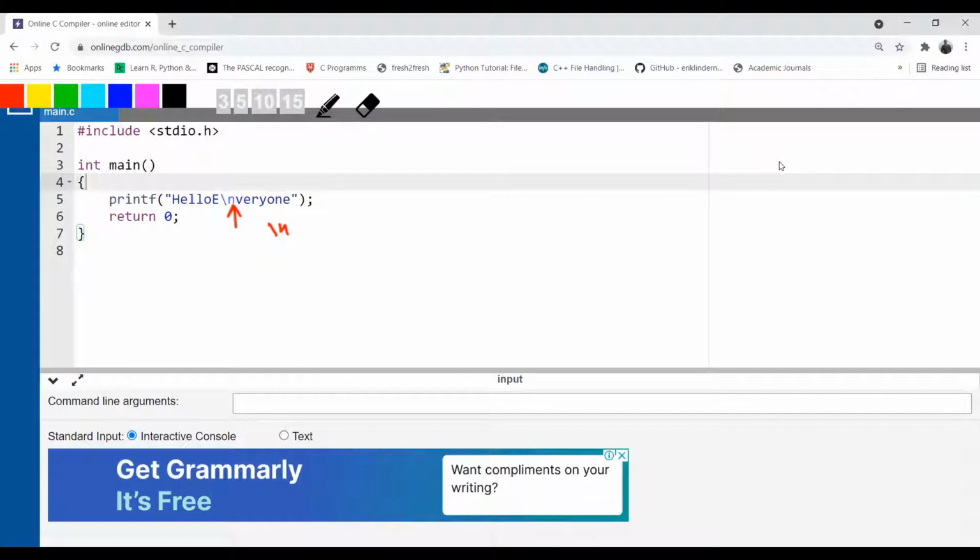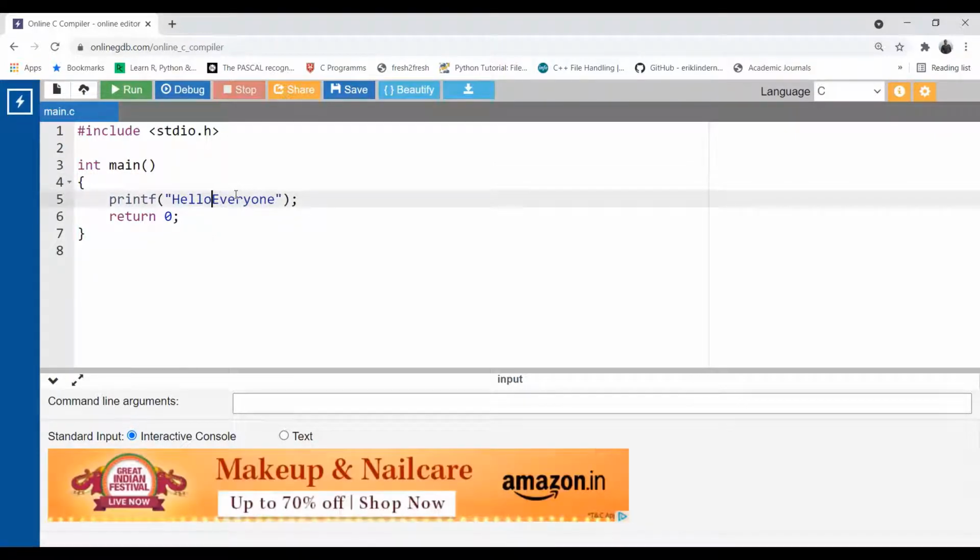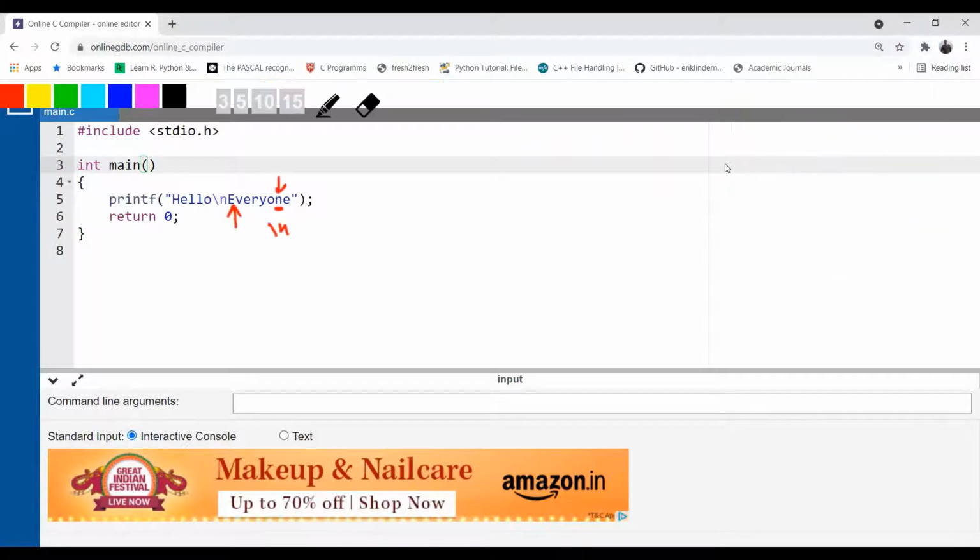Suppose I write only n, here you can see there is only one n in the word everyone. There is some mistake in the printf statement. Just a minute, I want to put this backslash n in between these two words. Okay, now it's fine. Now see, there is another n in this printf string that I put over here, marked in red color. But when I put an n after a backslash inside a printf, it is considered an escape sequence character.